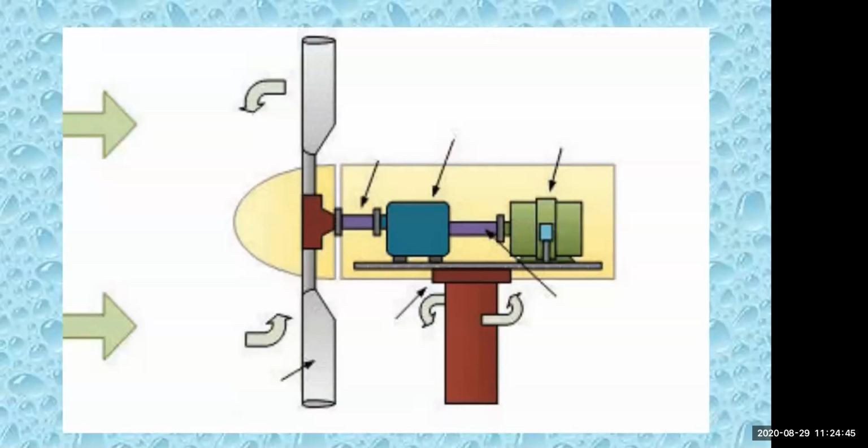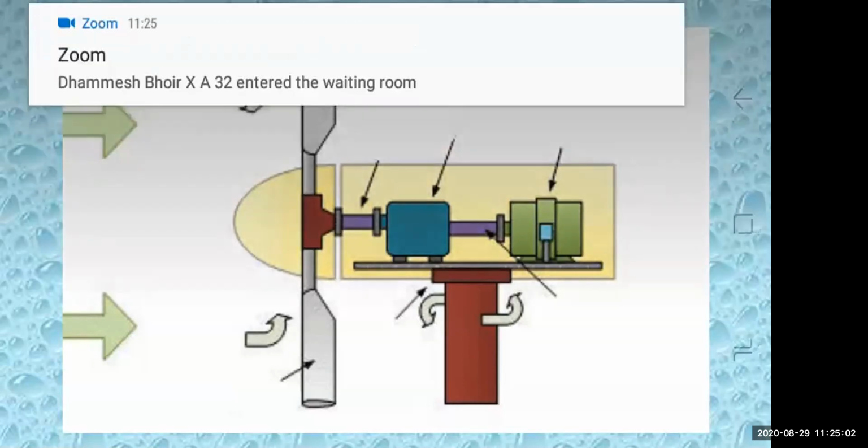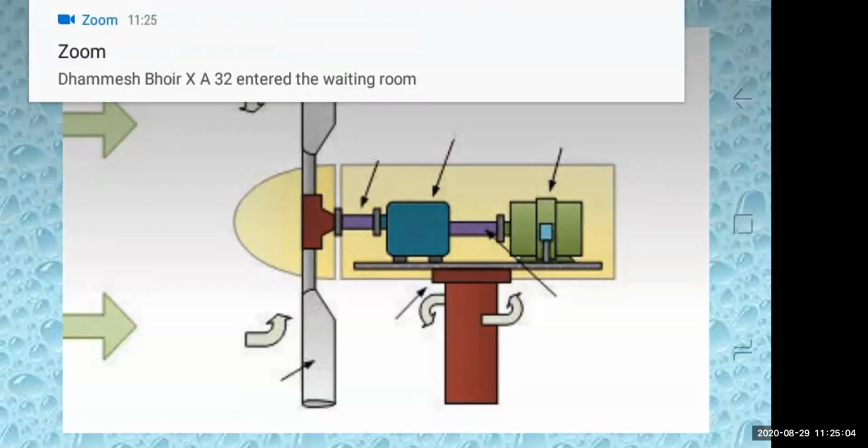So what is the capacity of this? 1 kilowatt to about 7 megawatts. That means 7,000 kilowatts. These are commercially available, that means in big industries and factories it is available. Depending on the velocity of the winds, its installation has to be done.